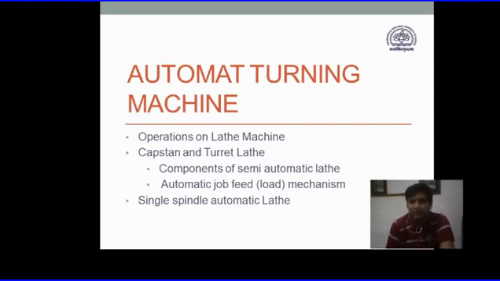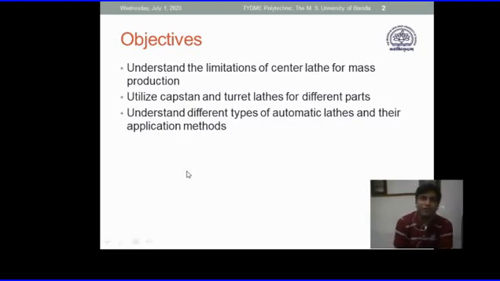Lathe is what you should call it, but in general in industry, and since the development of this machine, it is called automats, and therefore I have used the name automatic turning machines for this chapter. Okay, so it is an extension of what we have studied earlier, and the same thing is going to be discussed throughout. So what is the objective of learning this chapter?